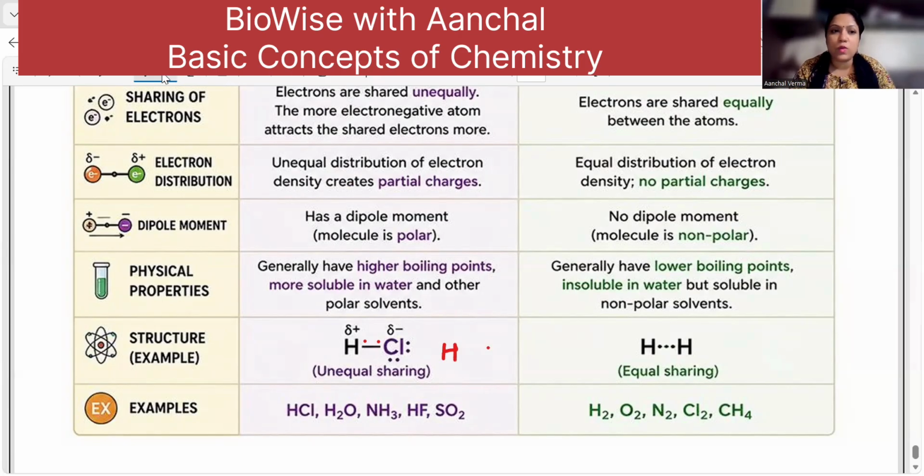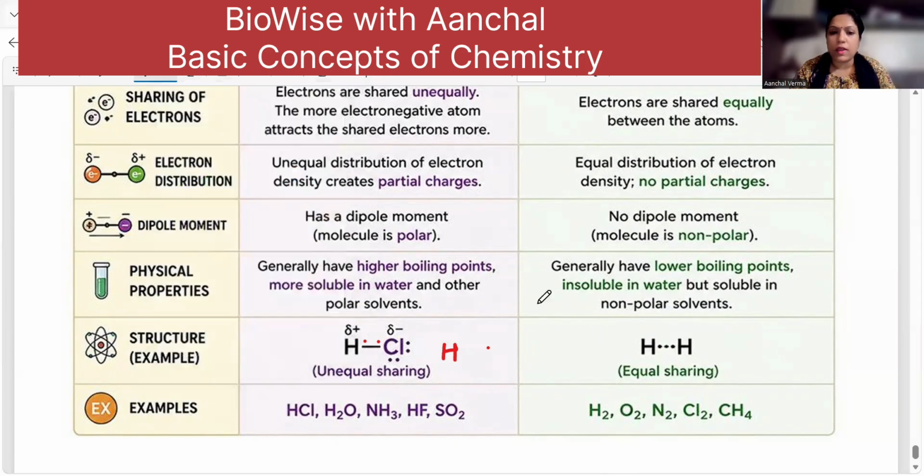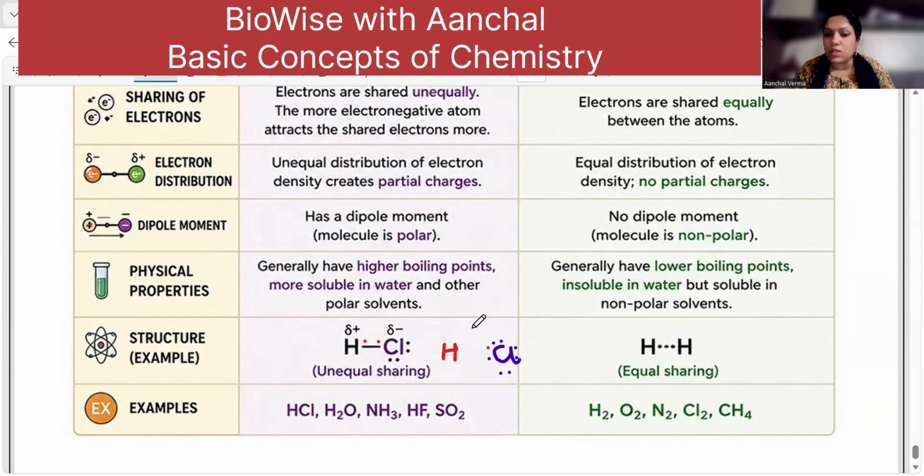I will use blue color here. So the chlorine has all the electrons towards itself. So what happens? This hydrogen, though they are sharing the electrons, still acquires a delta positive charge. Delta means a very minute positive charge, and the chlorine acquires a negative charge.